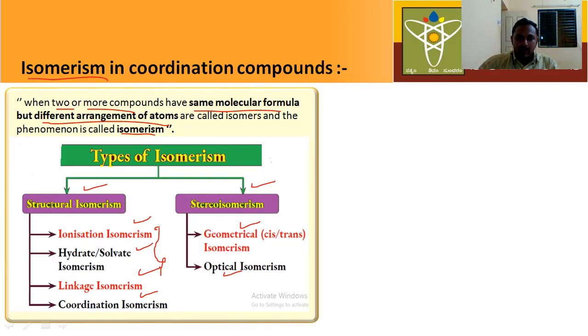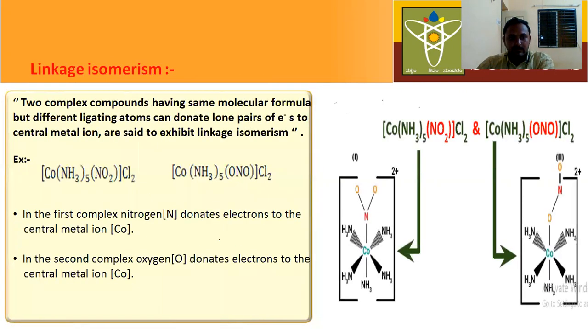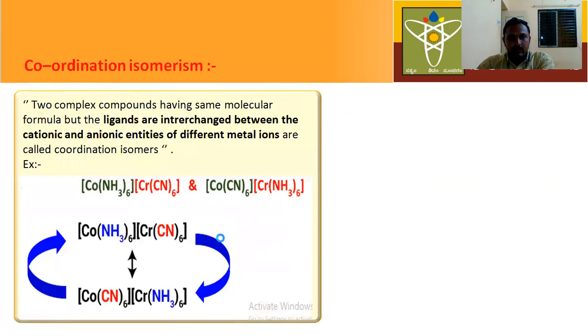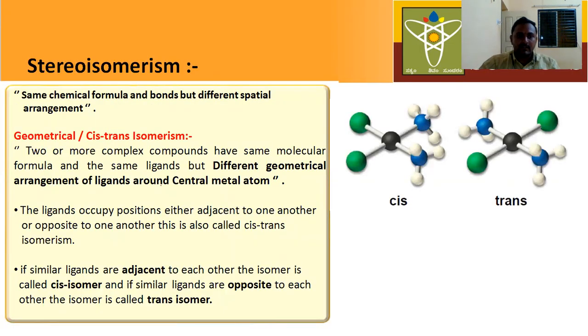In the last video, we learned the definitions of ionization isomerism, hydrate isomerism, linkage isomerism, coordination isomerism, and geometrical isomerism. Okay, now let us discuss optical isomerism, and here in geometrical isomerism, let us discuss geometrical isomerism in octahedral complexes, because in the last video we learned geometrical isomerism in square planar complexes. Here first let us discuss geometrical isomerism.